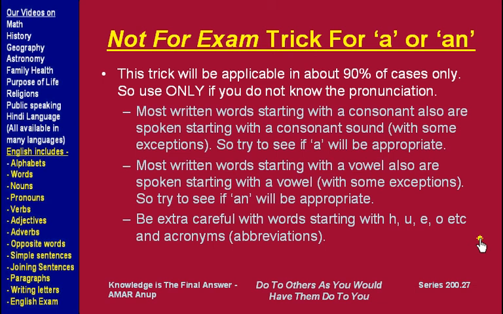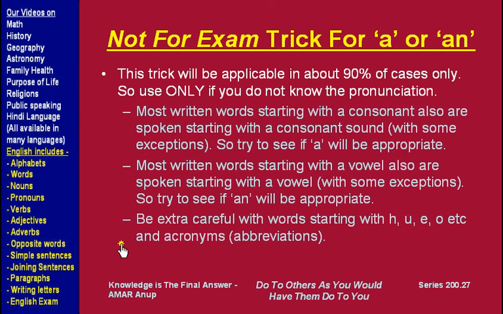Now here is a trick which is not for exams, but it's just a trick that you should know. Suppose you come across a word where you have no idea how it is pronounced, and you still have to use "a" or "an" before that. Then know this common rule: most written words starting with a consonant are also spoken starting with a consonant sound, and there are very few exceptions. So if you have no idea what to use, try to see if "a" will be appropriate.